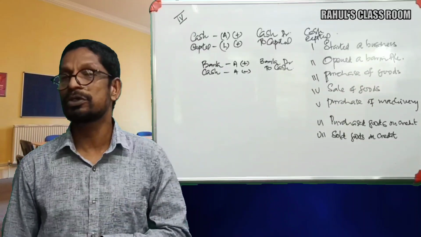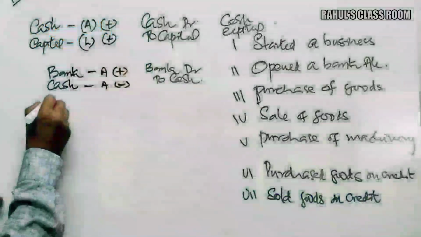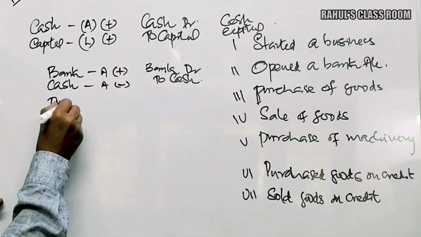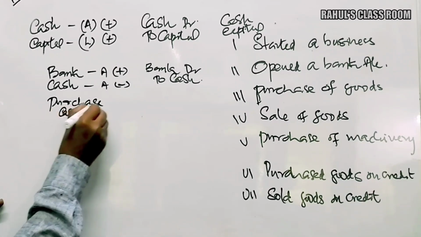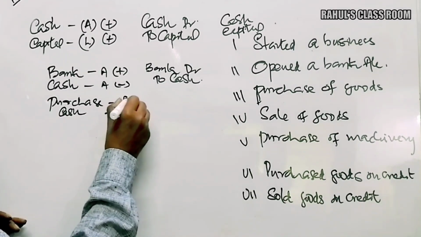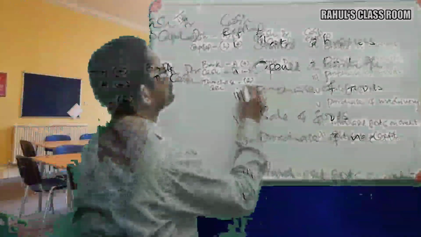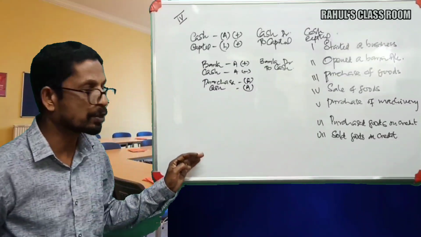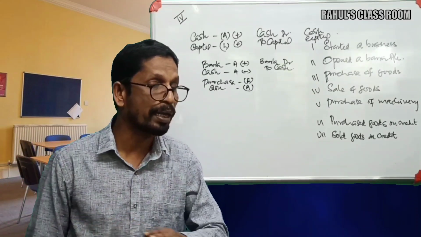Again, next: purchase of goods. In this case, similarly, first of all we catch the two aspects: purchase and cash. What's the category of purchase? Purchase is an expense, and cash is an asset. Both are debit nature items, because why?